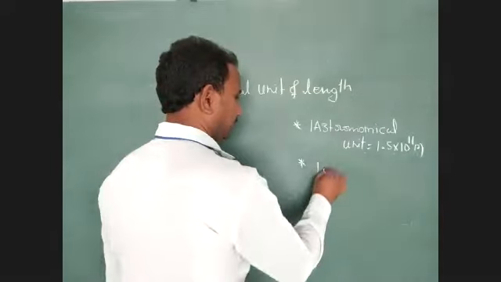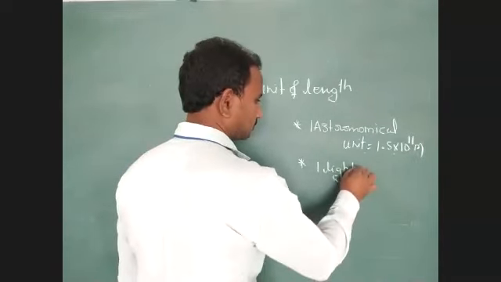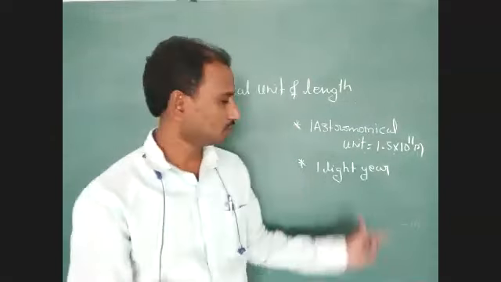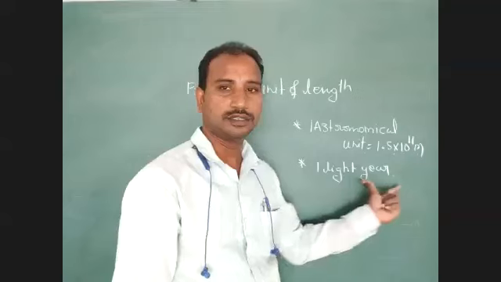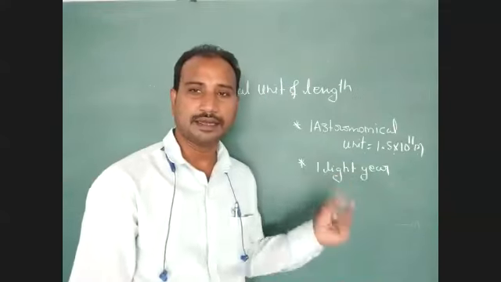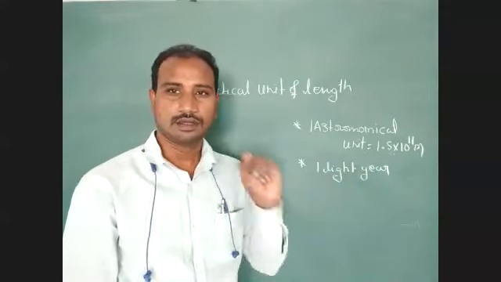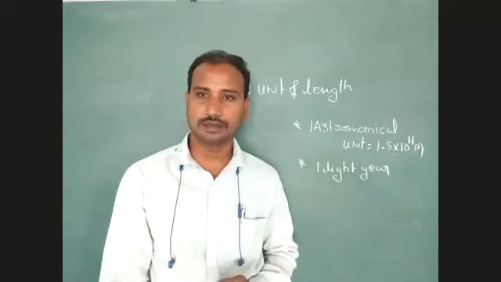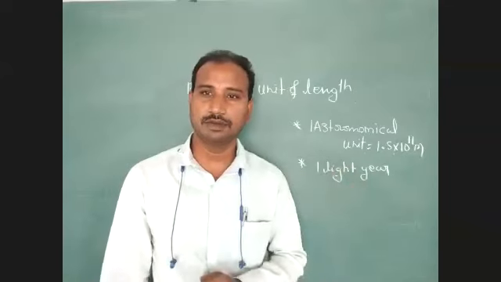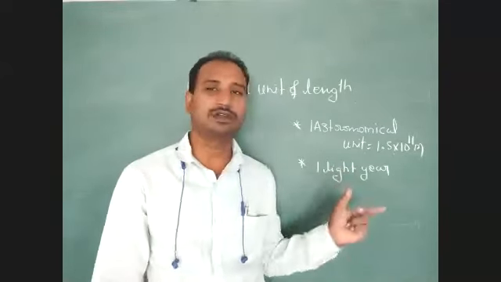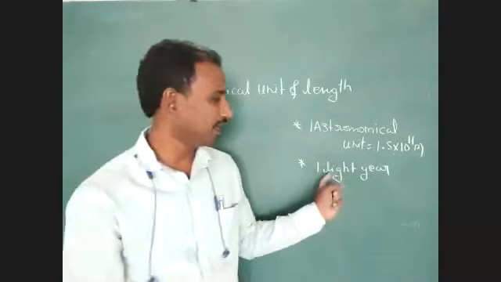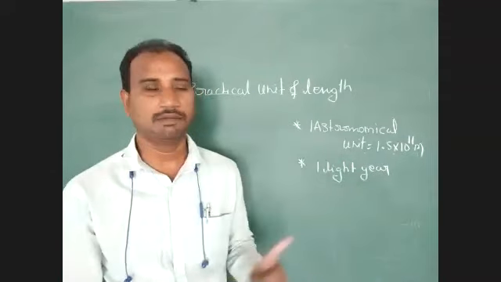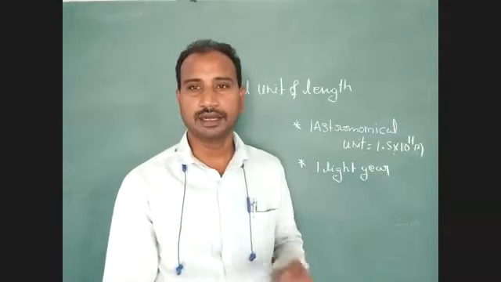1 light year. Here just identify, our students get confused about this word only. Year means 365 1/4 days. Yes or no? It represents time only. Yes or no? So all students get confused here. Light year is not a time. It is length only.